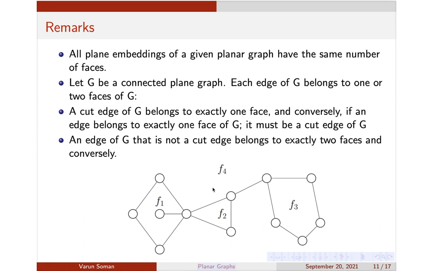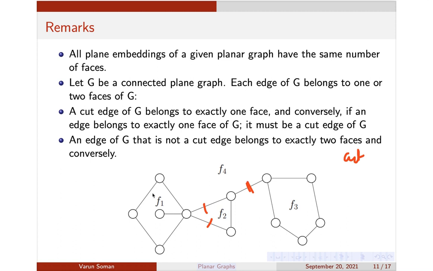For example, if you look at this graph here, you can see that these edges will belong to two faces, but this edge, the property of that edge is that it's a cut edge. If you just cut that edge here, the graph will be disconnected. Therefore, the cut edge belongs to exactly one face only. Because if it belongs to two faces, even if you delete it, it will not be disconnected. The proof is not required, just for observation I am telling you, only the cut edges would belong to exactly one face. In a tree, all the edges are cut edges, that is why each belongs to exactly one face.